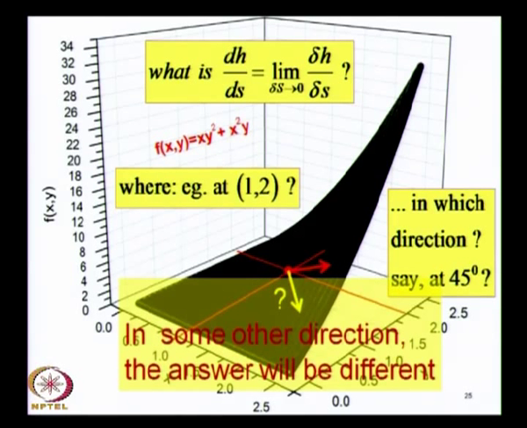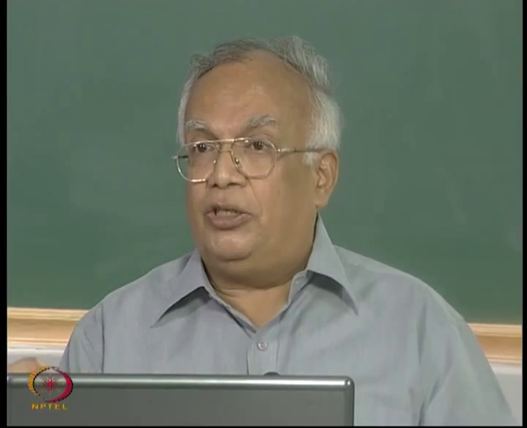So a ratio of two scalars, which must give us a scalar, which however has something to do with direction, because the direction in which you measure this derivative, whether you consider this derivative along this red arrow or the yellow arrow, is going to change its value. Which is why when we introduce scalars and vectors, we persuaded you not to define a scalar as a quantity which has got magnitude alone, and not to define a vector as a quantity which has got a magnitude and direction.